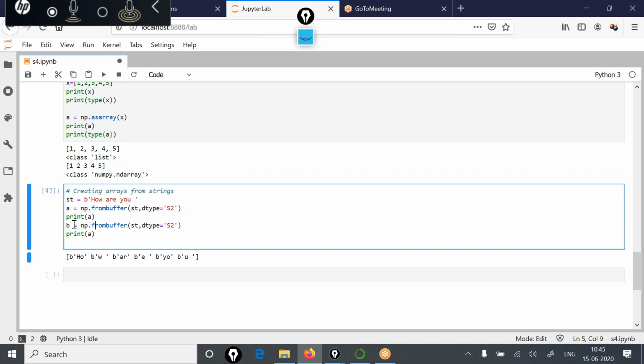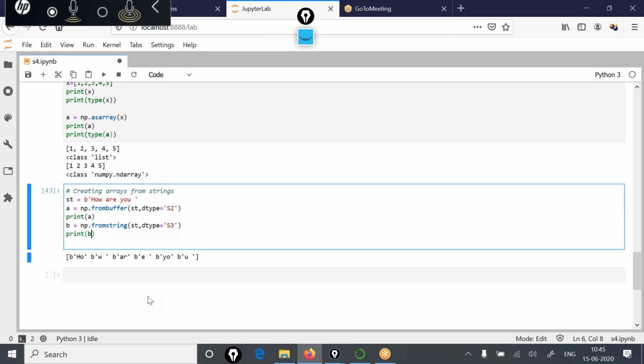So three characters would be sliced from the string, and those will be added to the consecutive indexes of the array. Now if I display B, you'll see how this array has been created, with three characters. The different objects of this array are three characters from the original string.